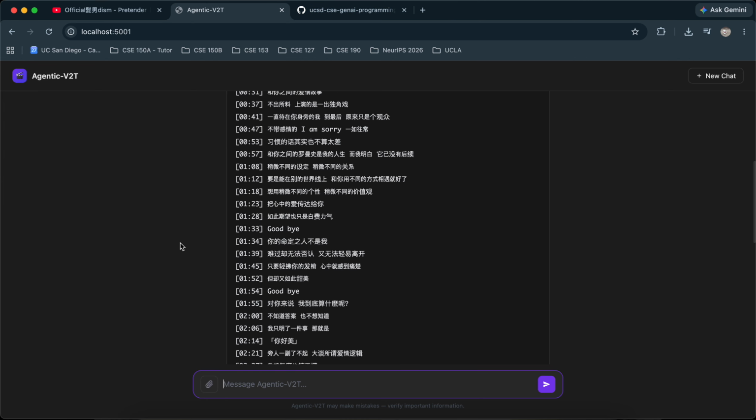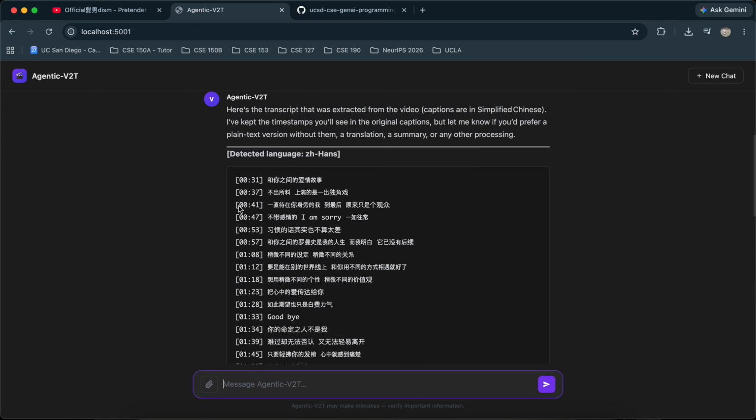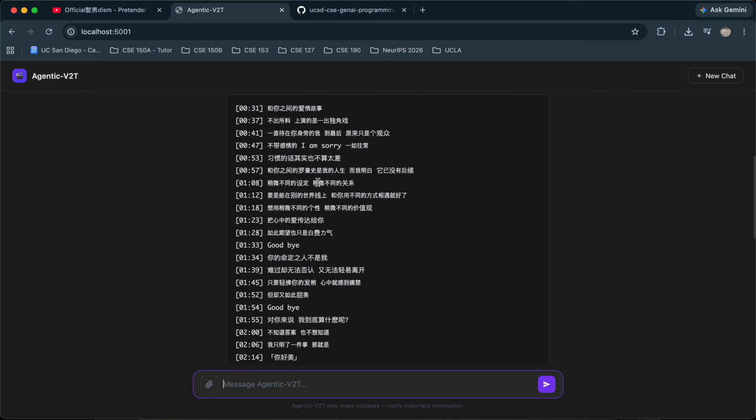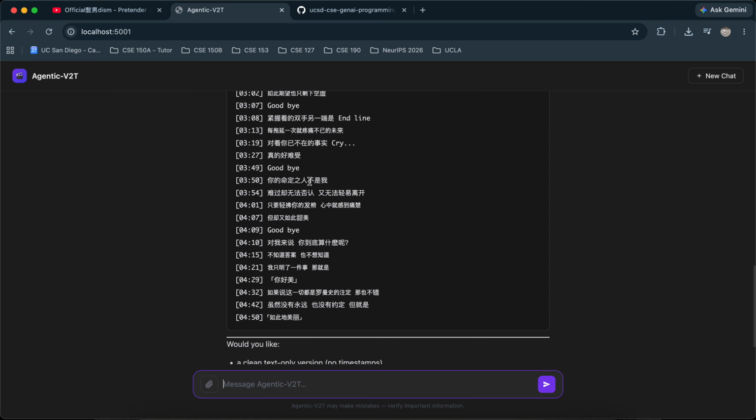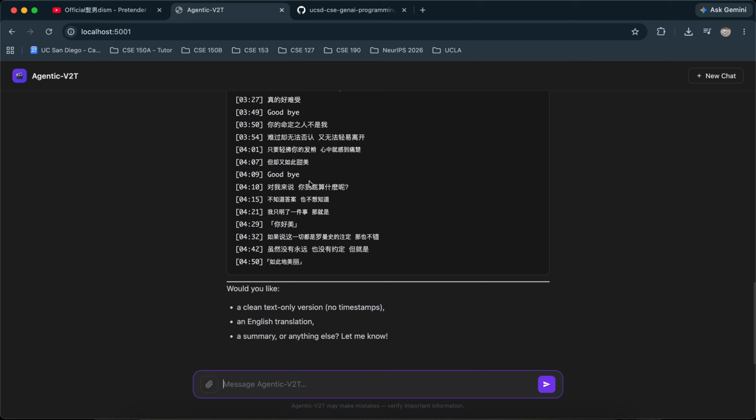Yeah, and you can see that here's the transcript, and it's in Chinese. I'm not a Chinese expert, but I believe that it got the right transcript. And I will say, can you translate this into English?